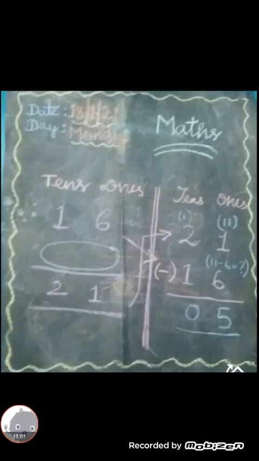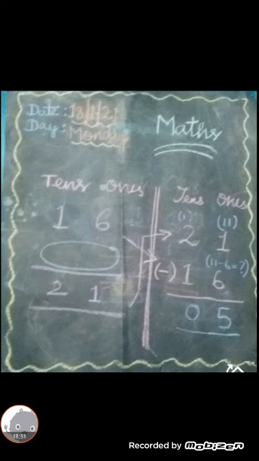Children, take your pencil and write these numbers in your rough note. Children, first look at the circle in your book. In the box, there is no number. I only mentioned it here. In the circle, no number. In your book, in your box, there is no number. First you fill the tens and ones place numbers. Then you see the arrow mark on the right side. I wrote tens and ones place, right?